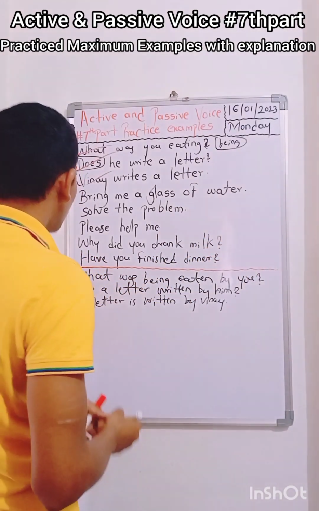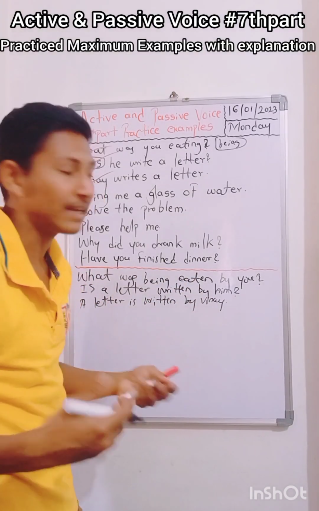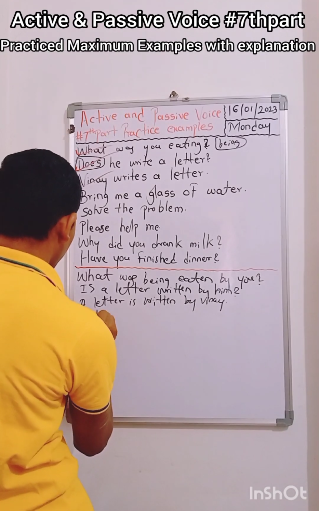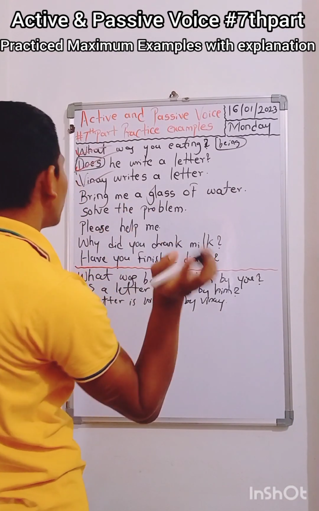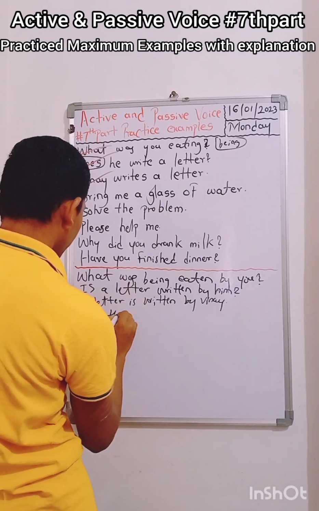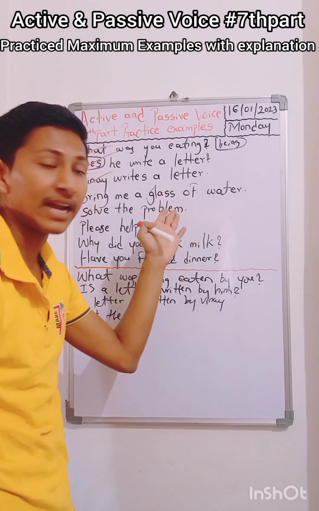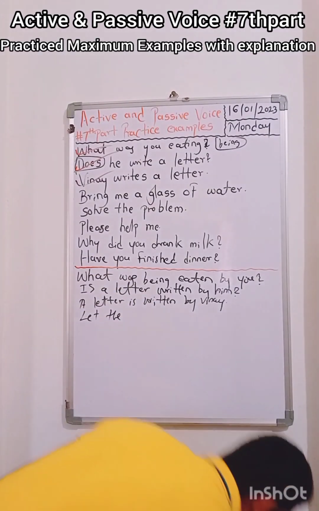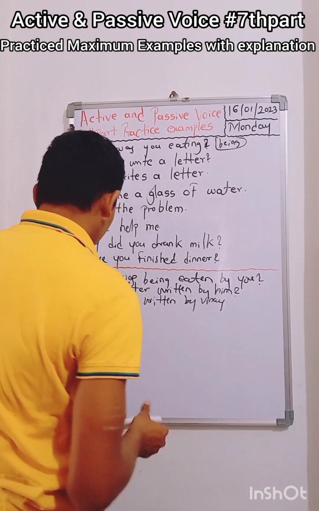In command, the rule tells that we use "let"... oh sorry, they have already provided the article "a", so "the" isn't required here.